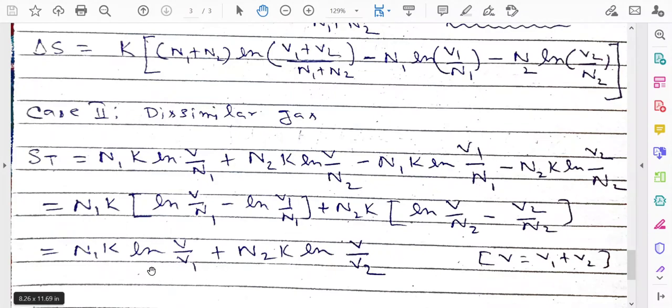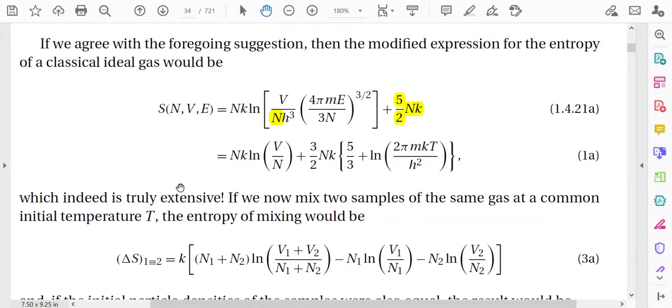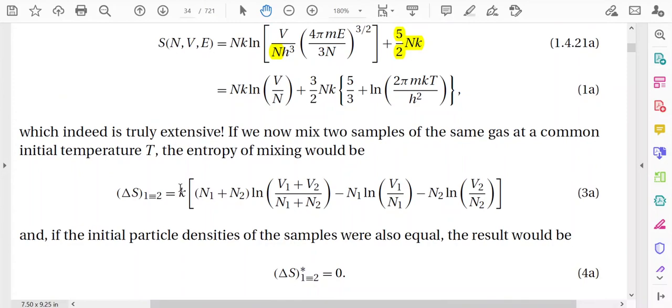So this is N1 k ln(V/V1) plus N2 k ln(V/V2), where V is equal to V1 plus V2. Now this expression is exactly the same as what we derived earlier. That is, if you consider dissimilar gases, the new expression of delta S, the change of entropy, is exactly the same as we derived earlier.